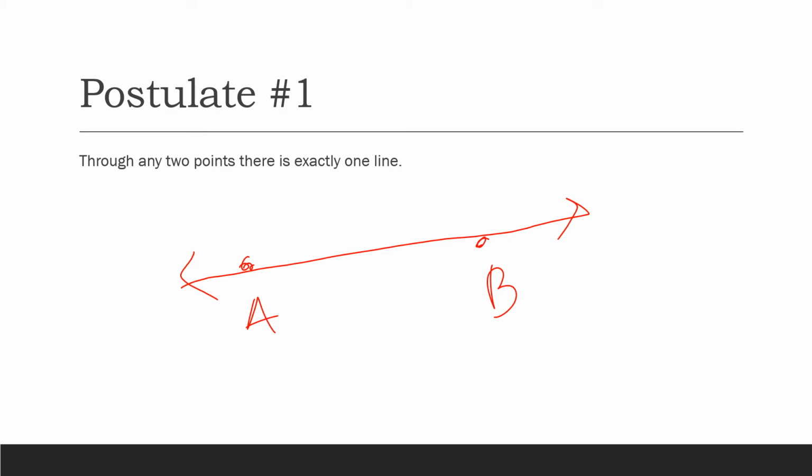If you had a plane and you had A, B, and C, and none of them had lines through them, you could technically, sorry, that is not perfect, but you could technically say there's a line through A and C, there's a line through C and B, okay? So that's our first postulate.